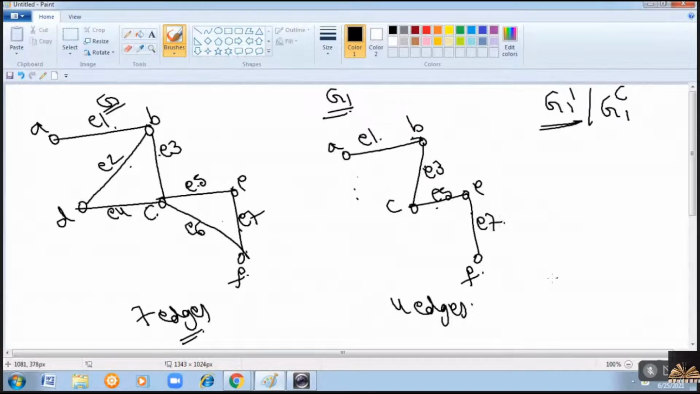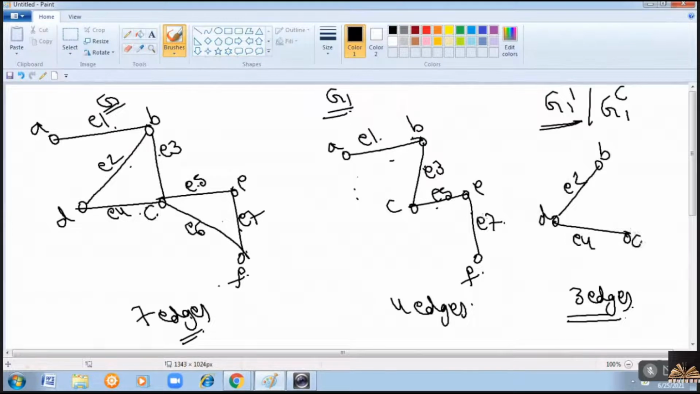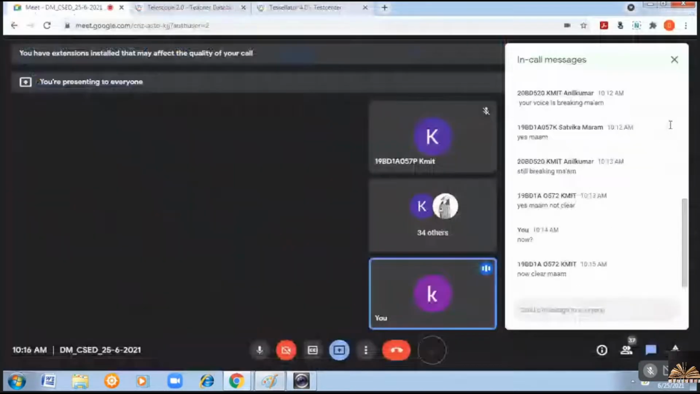So the complemented graph must contain the leftover 3 edges from this graph. Identify what those are. E2 is not there, and E2 is from B to D, right? Now E4 you include here, E4 which is from D to C. E5 is there, but E6 is not there. E6 is from C to F, and E7 is there. So 3 edges we have included. Therefore this is the complement of a subgraph. Yes, is it clear?